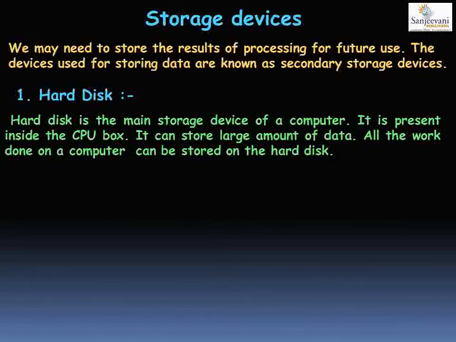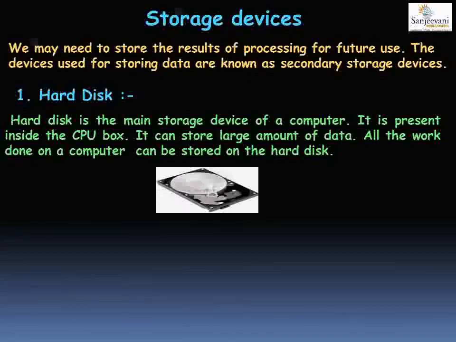All of your applications, everything in your computer is stored on a hard disk. So just imagine how huge the storage capacity of the hard disk must be. In the picture, the hard disk looks like this and it is present inside the CPU box.